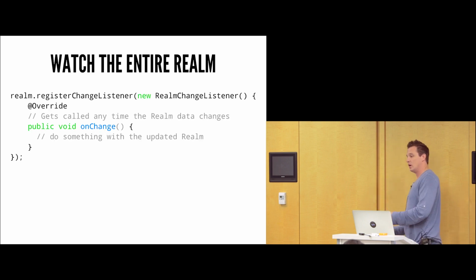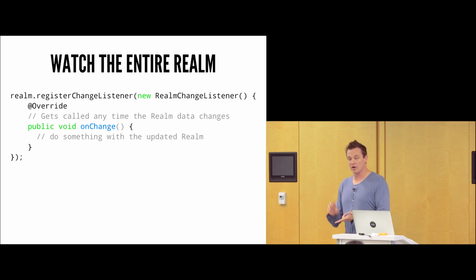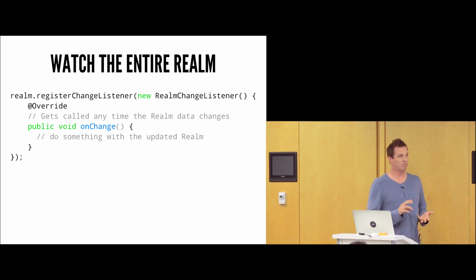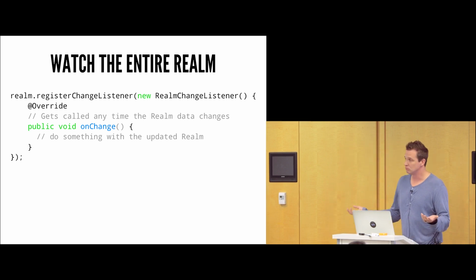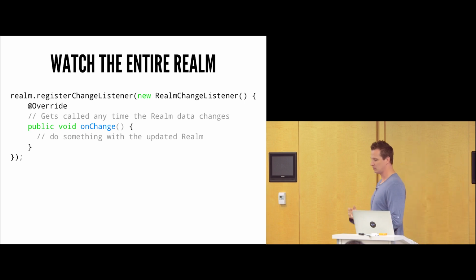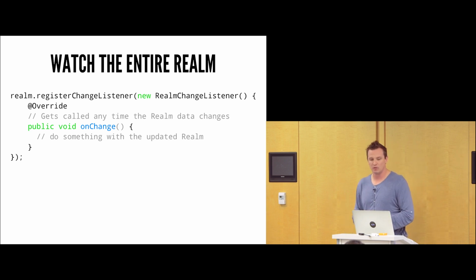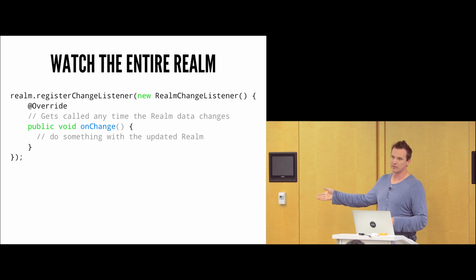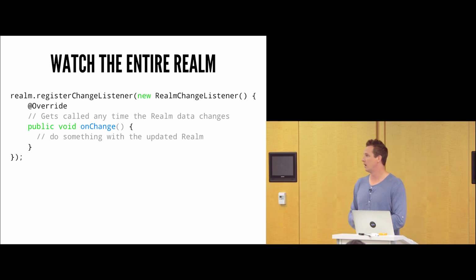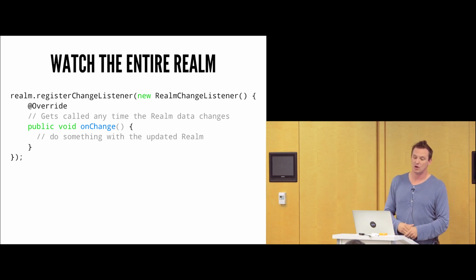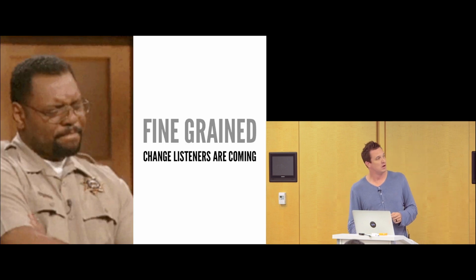Furthermore, you can watch for individual objects, you can watch for queries, and sometimes you just want to know when the entire database or anything in the database has changed. This is really useful if you're using some type of very small cache, and you want to know when a certain object has changed. You can actually watch the entire Realm database itself. So anytime anything gets changed, you can get called back. This could be a higher order thing, where you want to do something to your application when any data in your application changes.